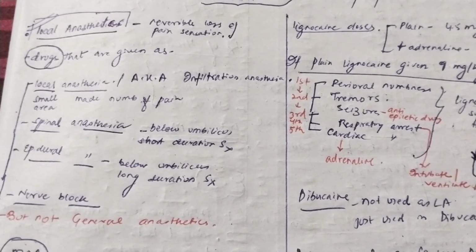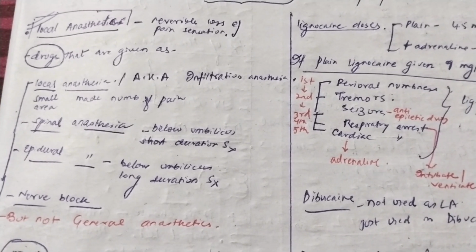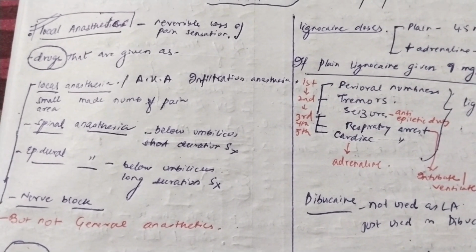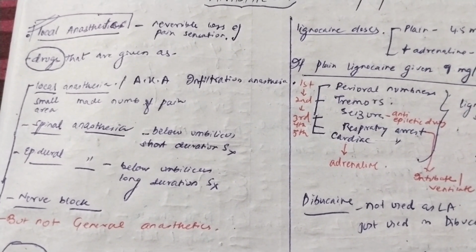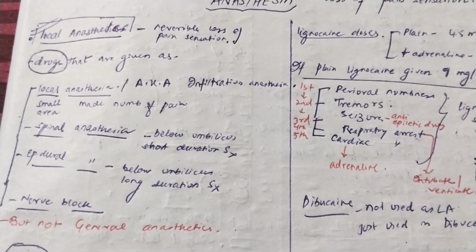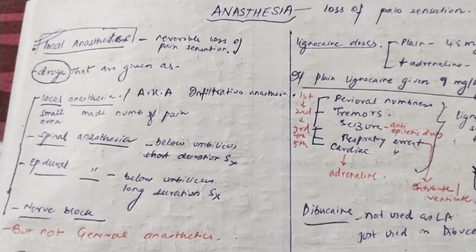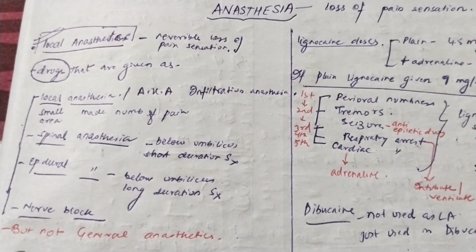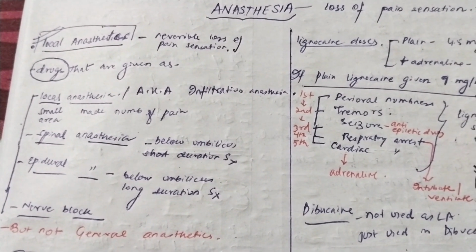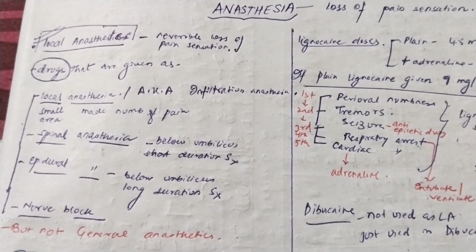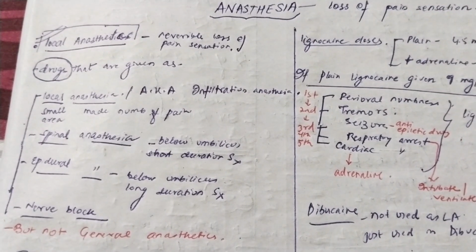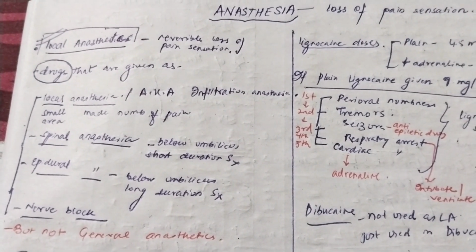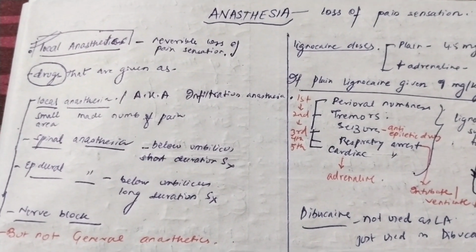Now, we will start with a very broad topic, that is the techniques of anesthesia. I told you that there are basically 2 techniques of anesthesia under broad classification. The first technique is when the patient is conscious, and the second technique is when the patient is not conscious. When the patient is conscious, that is classified under local anesthetics, in which you have the local anesthesia, the spinal anesthesia, the epidural anesthesia, and the nerve block. And the second category is when the patient is not conscious. That belongs to the category of general anesthesia.